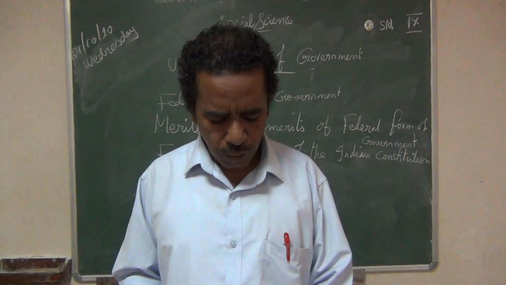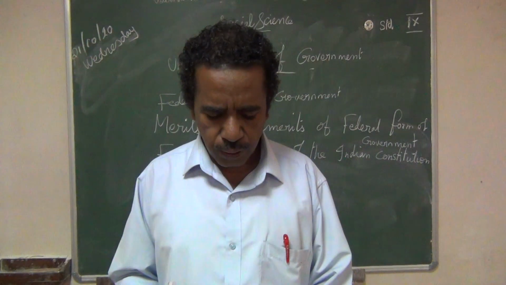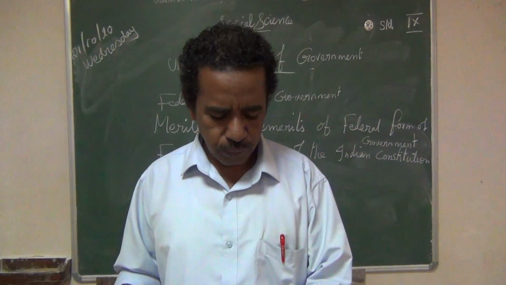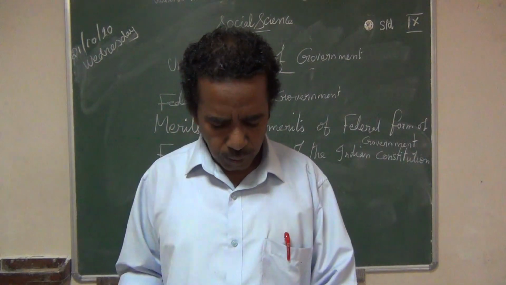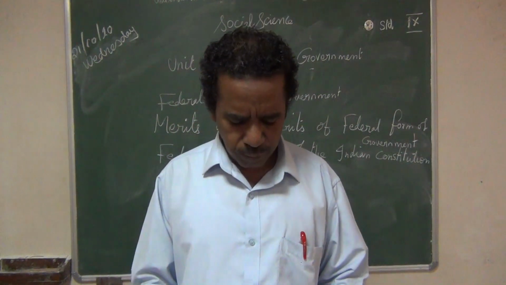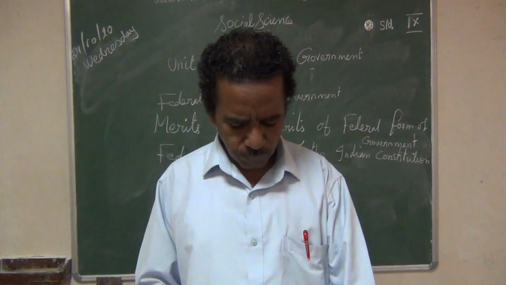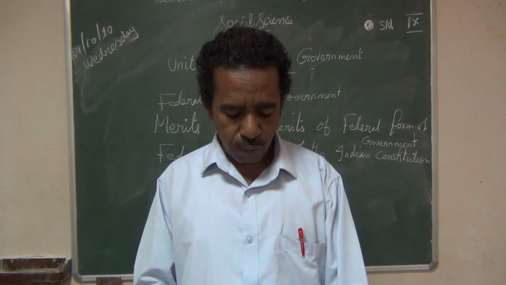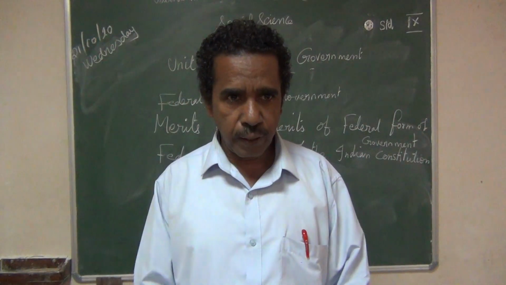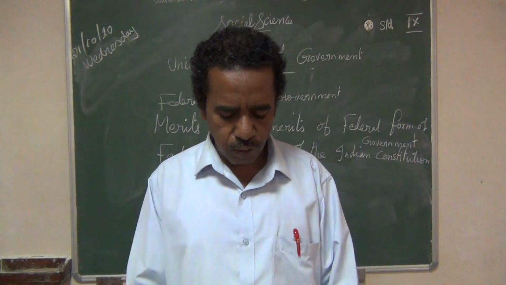Okay, now I will revise once. Give a short note on the unitary form of government. That is page number 266. Unitary form of system of government: a sovereign state governed as a single entity, a single government, only one government, that is a strong central government.